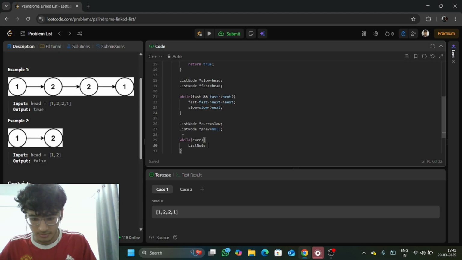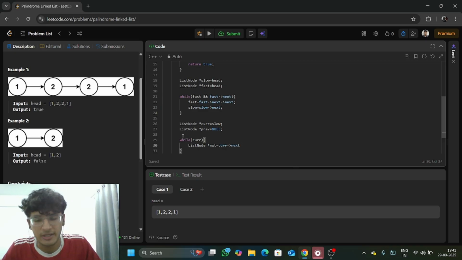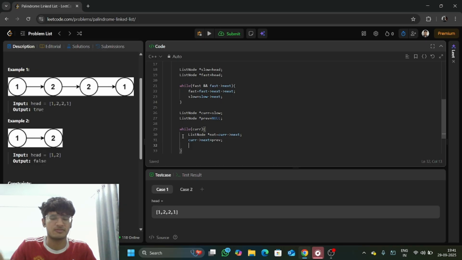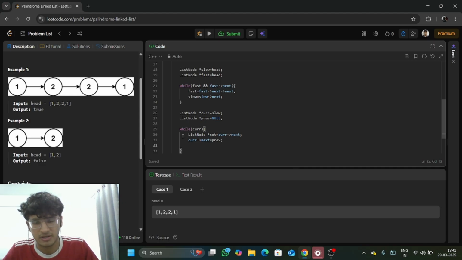create one more pointer, and that pointer is going to be nxt. What nxt will do is make sure that we don't lose our original linked list after reversing. So we will give the next of the current to nxt, and the next of the current will be previous. As we all know, after the first iteration the next will be null, and as long as the loop is running we are going to reverse it.